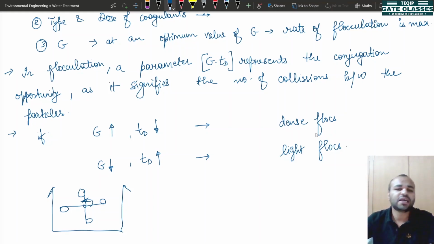This is the question. So it is certain, you can also visualize that if the particles get lesser time to interact with each other, then their size will be small, and if they get a lot of time for detention for interaction, then their size will be large.